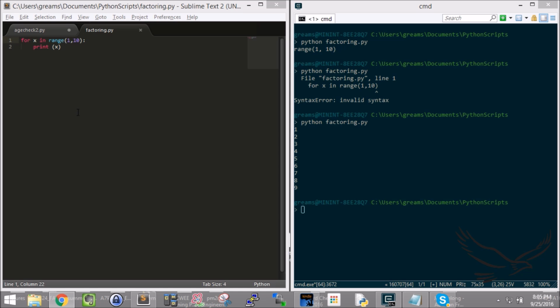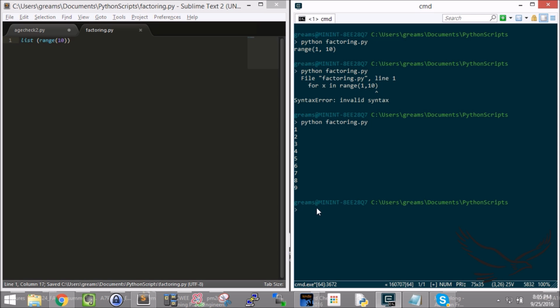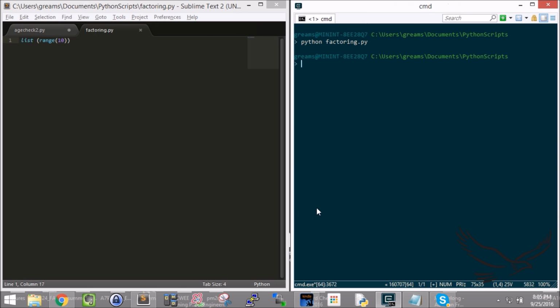Now I think I can show you what the range actually looks like. If I were to use the list command, so let me try list range, and I'll range all the way up to 10, right? So I'm going to list the range to 10. And I'll save that now, and let me see if I produce the other result so you can see. No, it doesn't do that for me. That actually produces the range in a list.